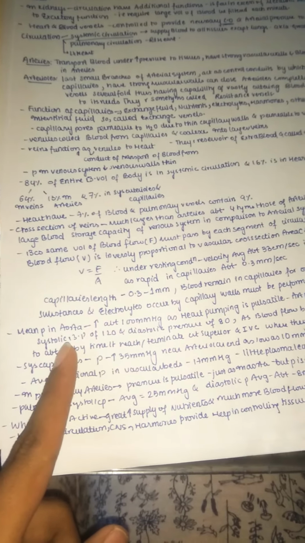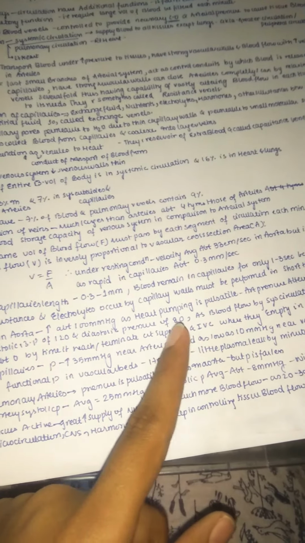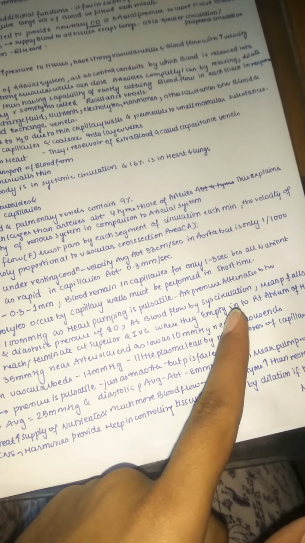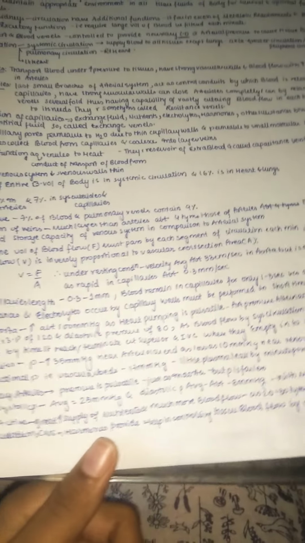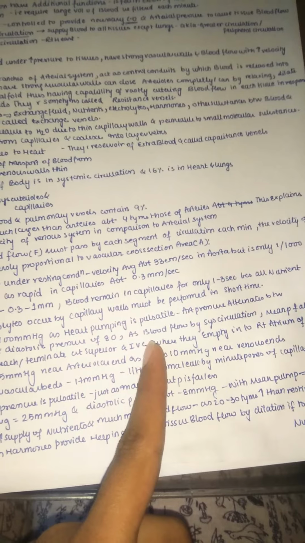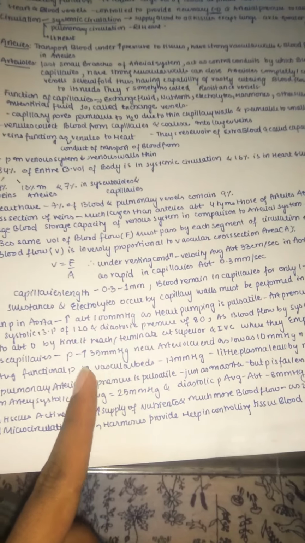The mean pressure in the aorta is about 100 millimeters of mercury, and as the heart is pumping, it is pulsatile, so arterial pressure alternates between a systolic pressure of 120 and a diastolic pressure of 80. We will understand this in detail in the next lesson, mainly in the cardiac cycle. And as blood flows through the systemic circulation, the mean pressure falls to about 0 by the time it reaches the superior and inferior vena cava, where they empty into the right atrium of the heart.